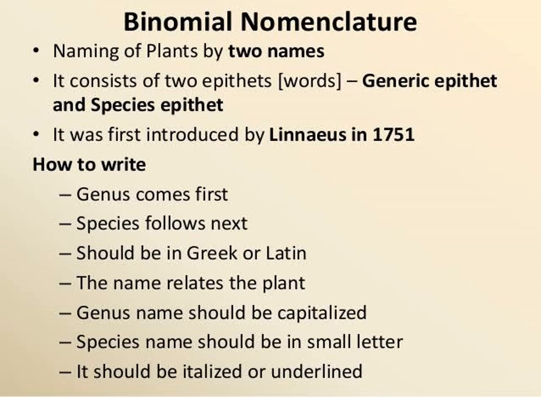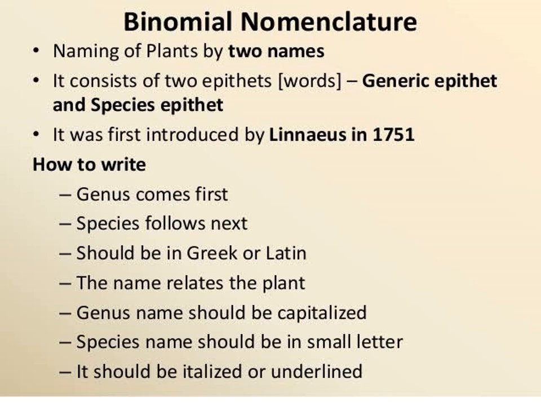Frog: Rana hexadactyla. Wall lizard: Podarcis muralis. Crow: Corvus splendens. Peacock: Pavo cristatus. Dog: Canis familiaris.